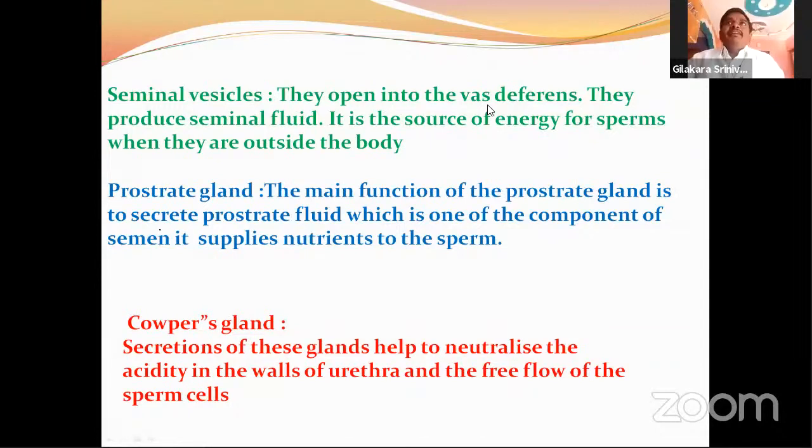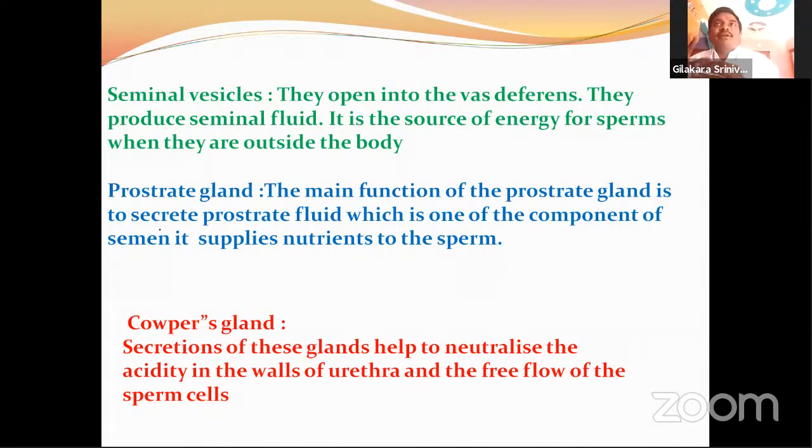Seminal vesicles open into the vas deferens. They produce seminal fluid, which is the source of energy for the sperm. Another is the prostate gland. The main function of the prostate gland is to secrete prostate fluid, which is one of the components of semen.